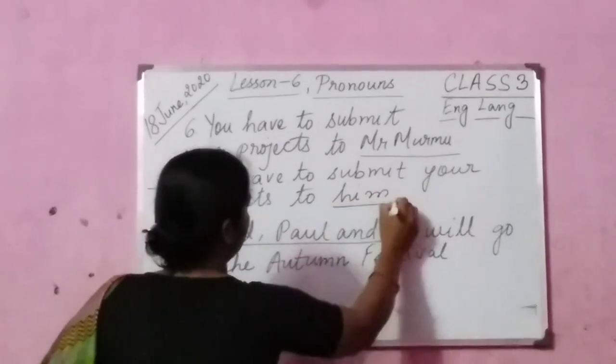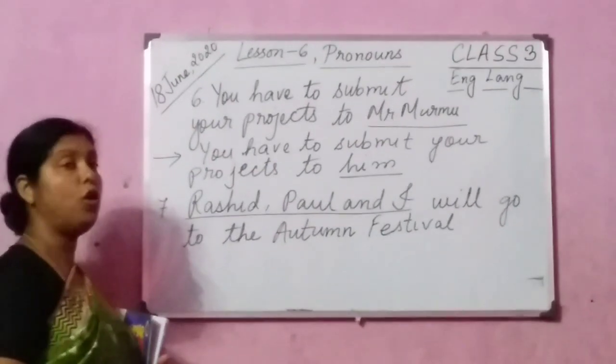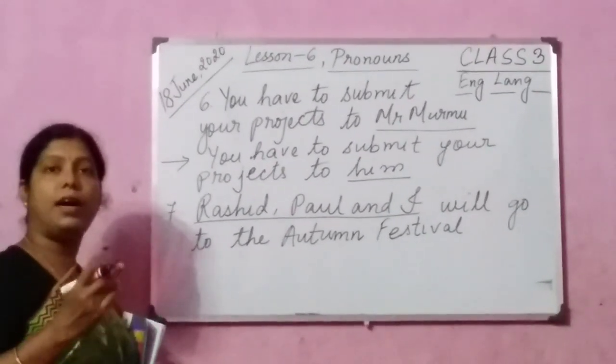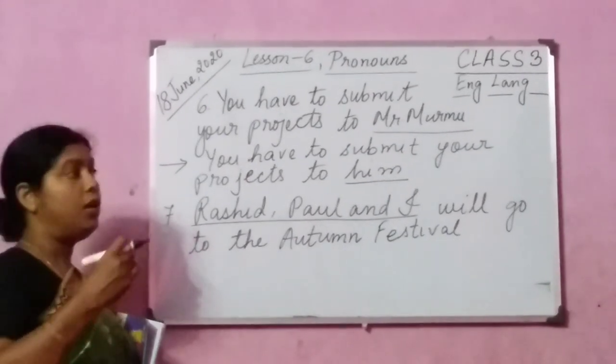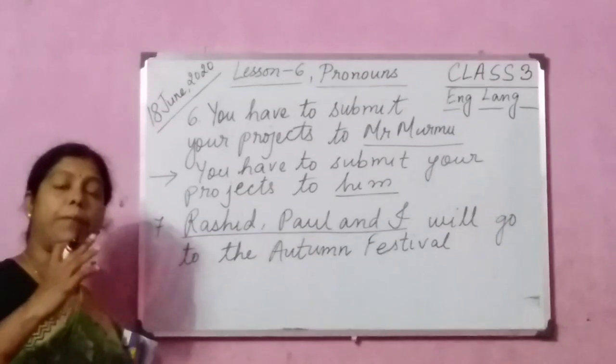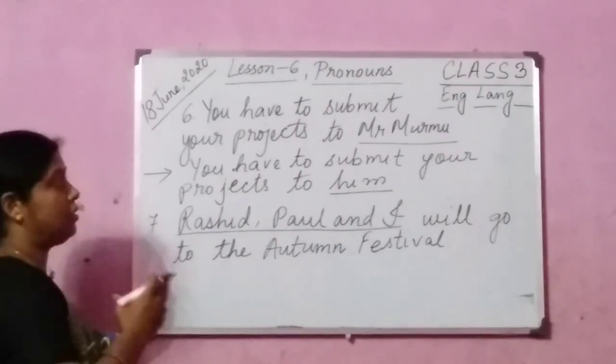See which personal pronoun we are using here, him instead of Mr. Murmu. Actually, pronouns like her, then him, we use in which form of the sentence? In the predicate form of the sentence we use this type of pronouns.